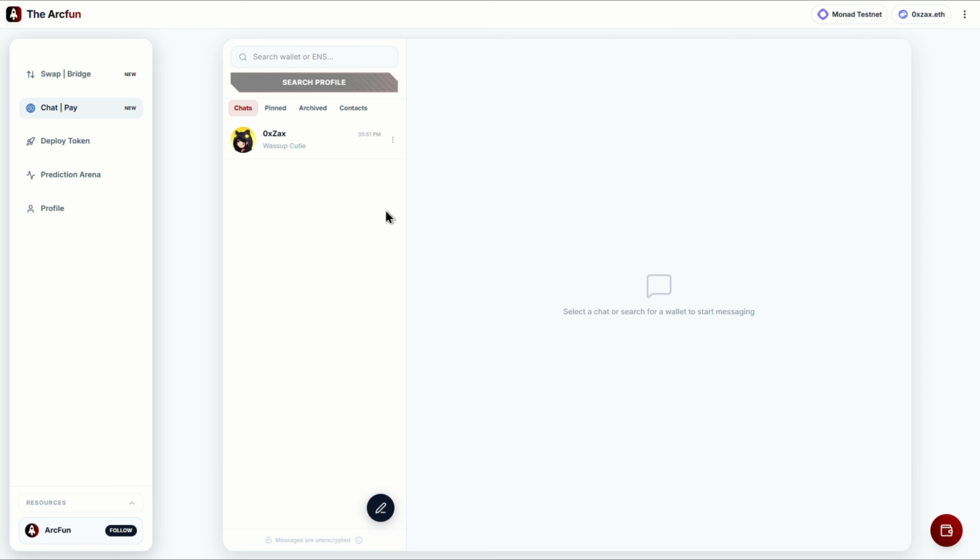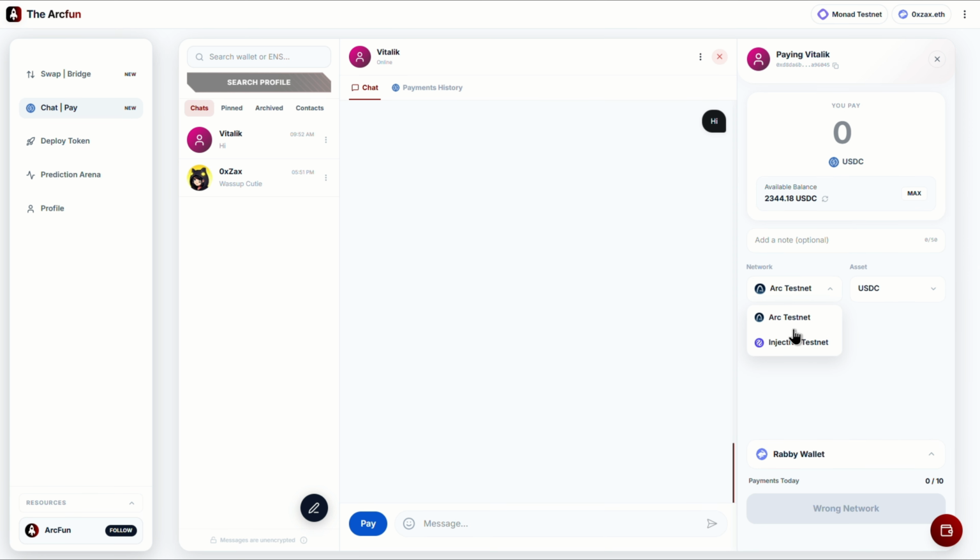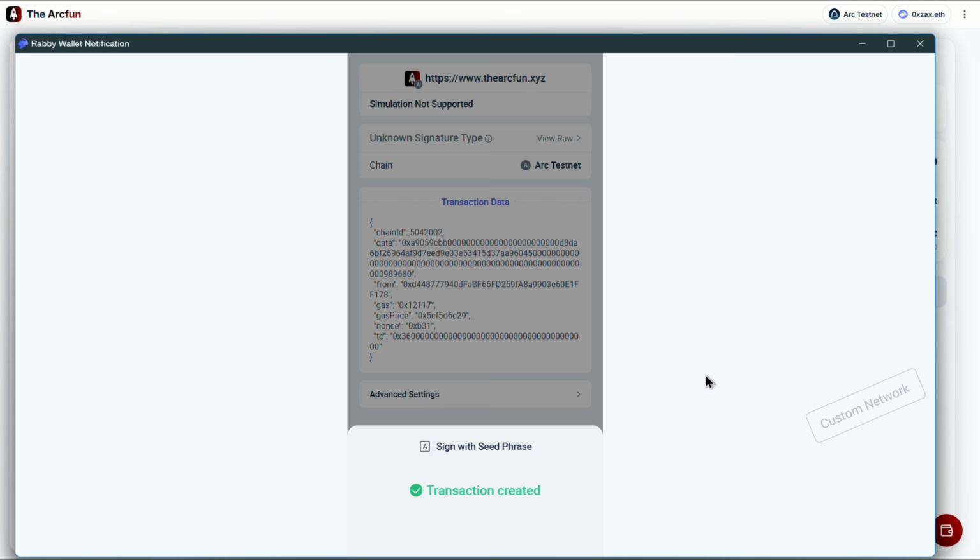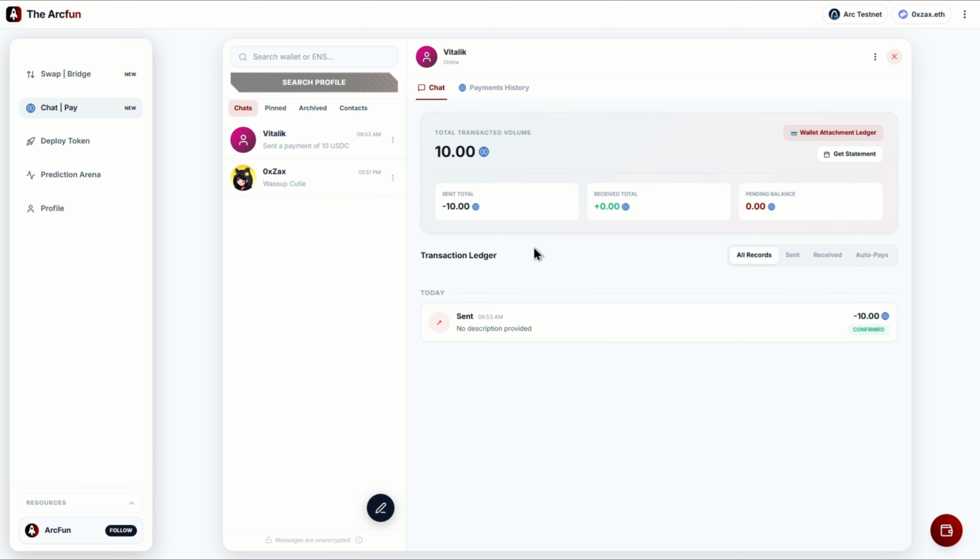Next, we have our chat system. Users can chat with each other using either a wallet address or a name, and they can send payments directly inside the chat. It's inspired by apps like Google Pay. Right now, it's just a demo, but we'll be adding many more features soon.